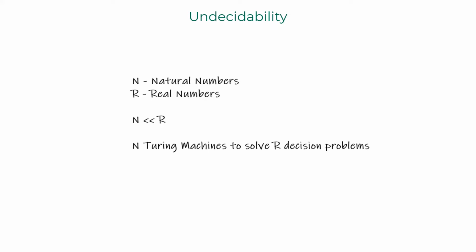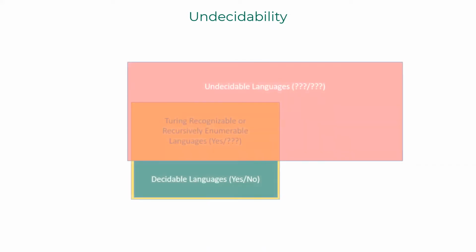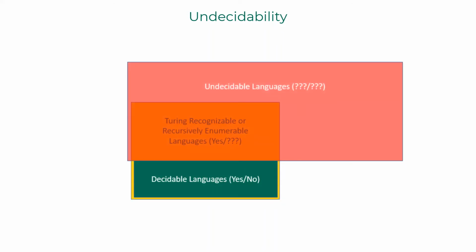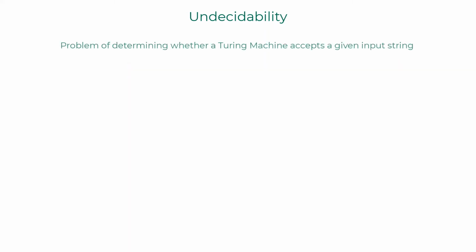Nevertheless, it is important to understand the class of decision problems that are unsolvable and to learn techniques for proving unsolvability. To start the discussion about undecidable languages, I will begin with the ATM language.